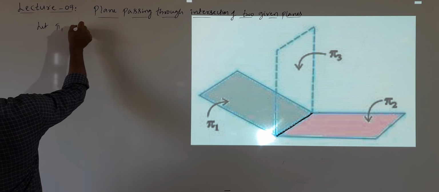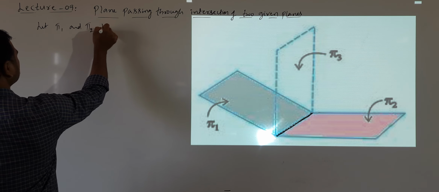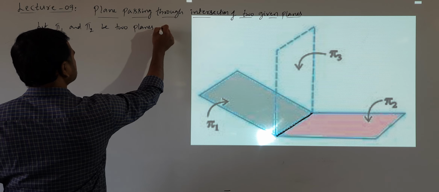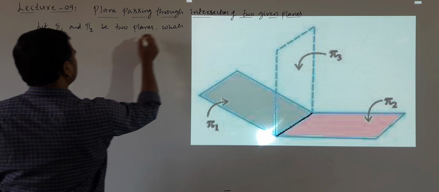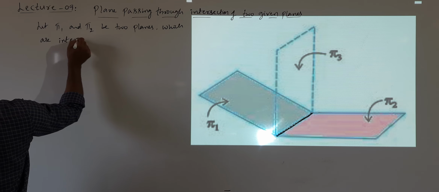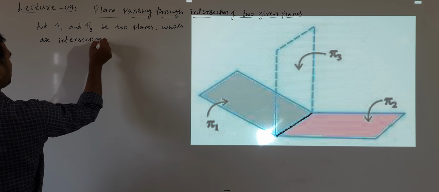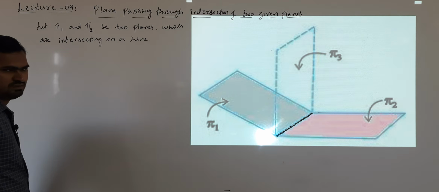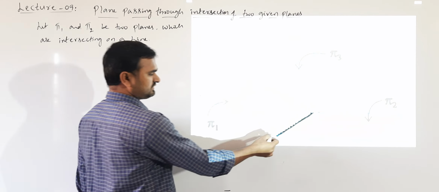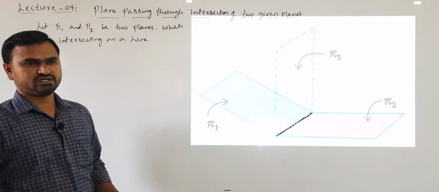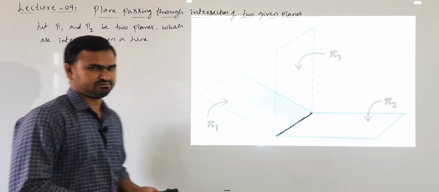Let pi 1 and pi 2 be two planes which are intersecting on a line. Two planes always intersect on a line. Now, through this intersection of two planes, we have to determine the equation of the plane.